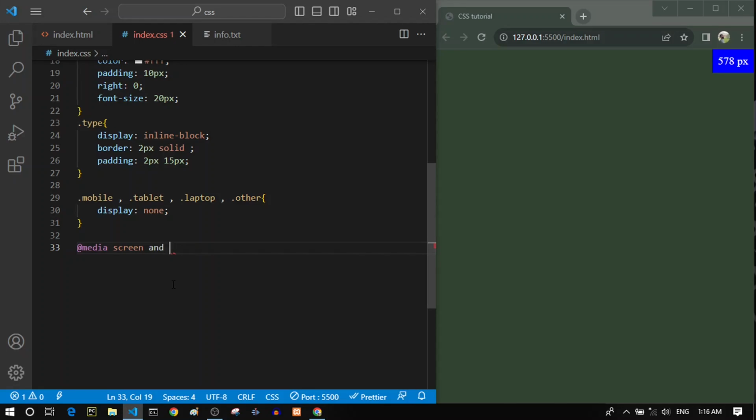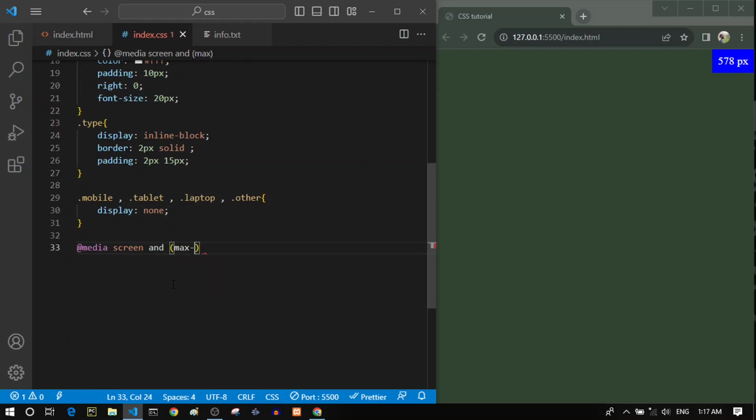And then we want to have another condition here inside these brackets. Inside these brackets, we should write media features. There are a bunch of media features, but the most important ones are the min width, max width, and also orientation. By using media queries, we can even detect the orientation of the device that our pages are displayed on. For example, if the device is in a landscape mode or in a portrait mode, we can style them differently based on the orientation.